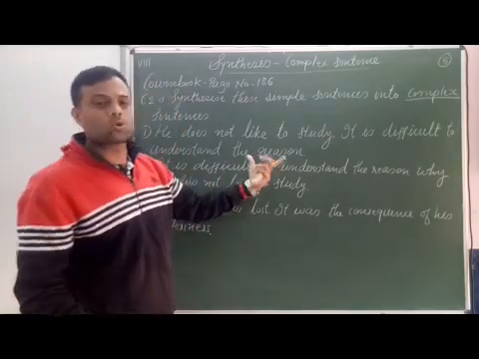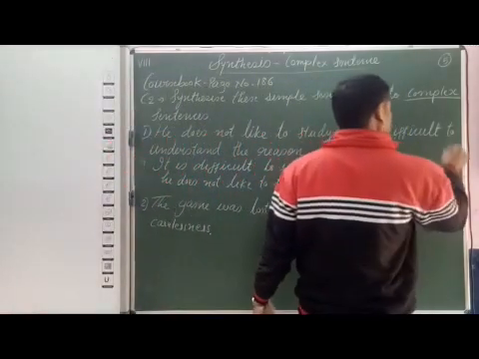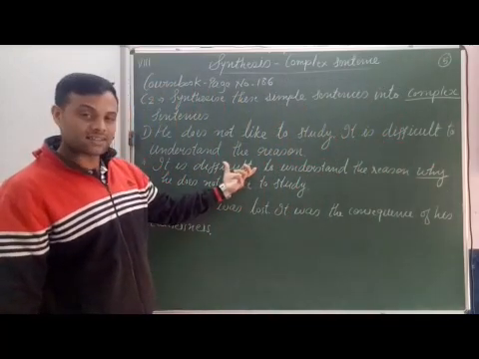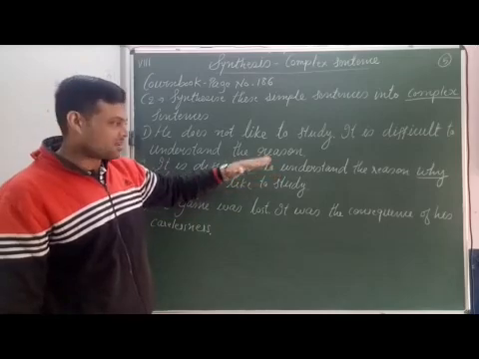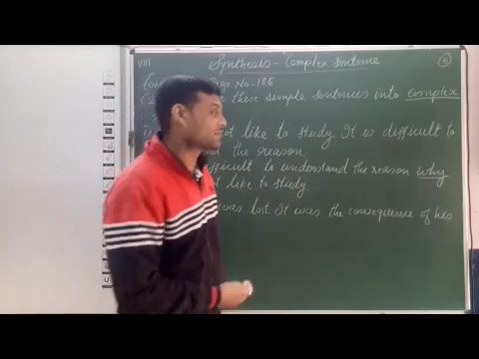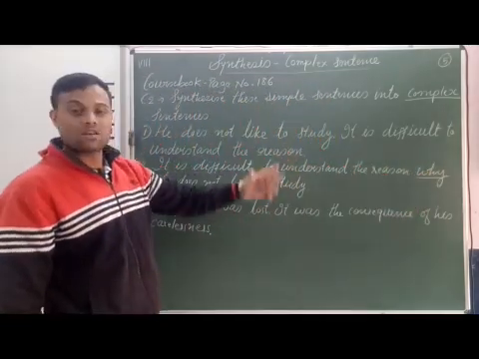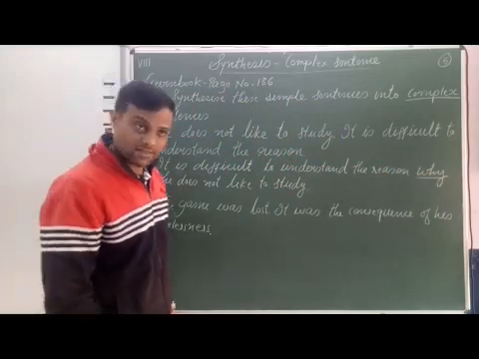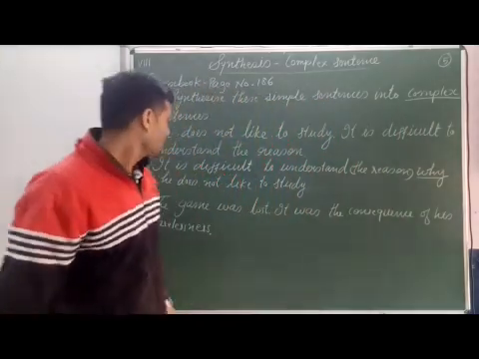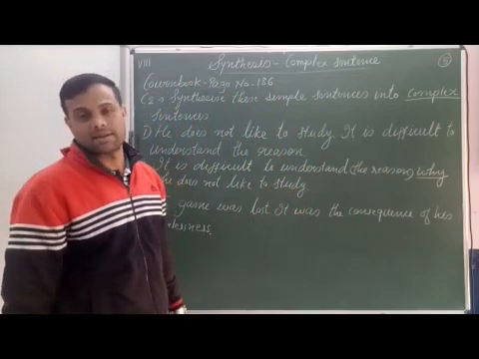So we have combined 2 sentences into one by using the subordinating conjunction why. One clause, it is difficult to understand the reason, is the main clause, and he does not like to study, that is the subordinate clause. And both the clauses are joined with the subordinating conjunction why. So our sentence is a complex sentence. Students, we can even omit the reason also. It is difficult to understand why he does not like to study.